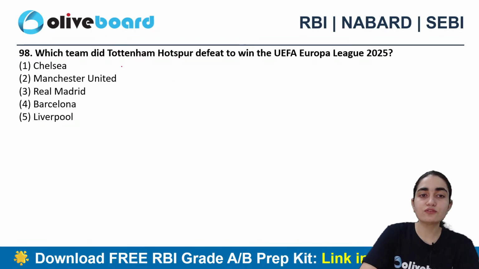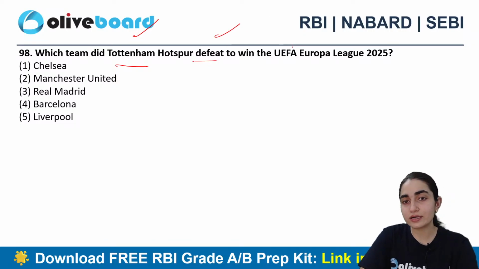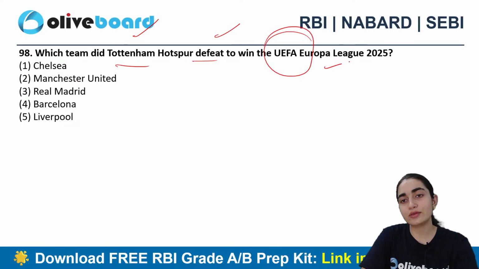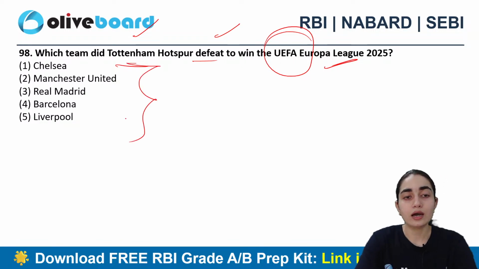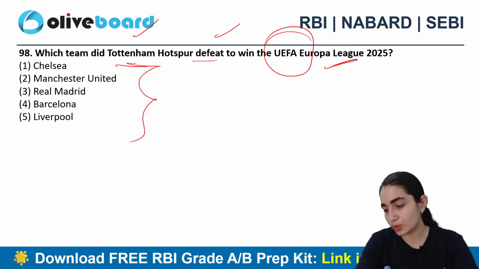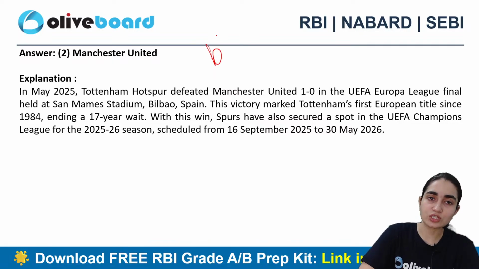Next question says, which team did Tottenham Hotspur defeat to win the UEFA Europa League 2025? Chelsea or Manchester? Is it Real Madrid? Is it Barcelona? Is it Liverpool? Who's the one? B. Okay. Anyone else? Alright, so B is the one, that is Manchester United.